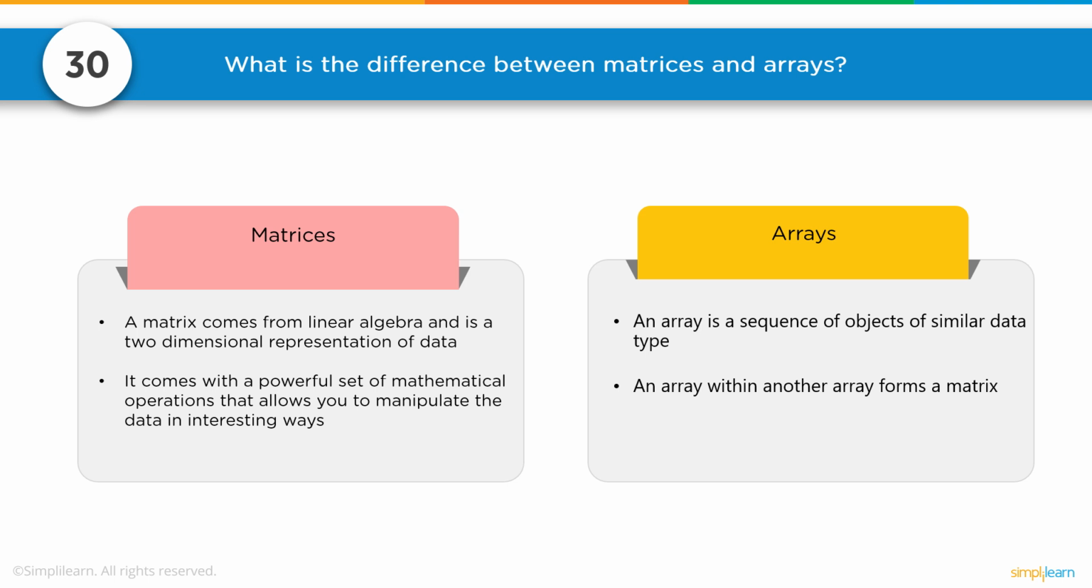A matrix comes from linear algebra and is a two-dimensional representation of data. It comes with a powerful set of mathematical operations that allow you to manipulate the data in interesting ways. Now, an array is a sequence of objects of similar data type. An array within another array forms a matrix. Like we said here, two-dimensional, so if you have an array of 3 by 4, that would be a matrix.